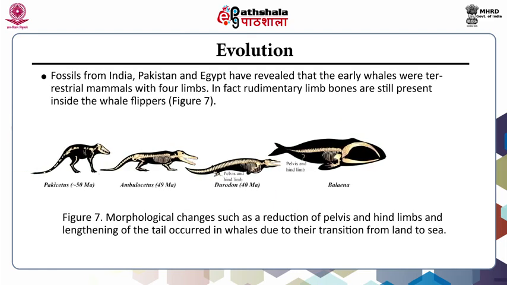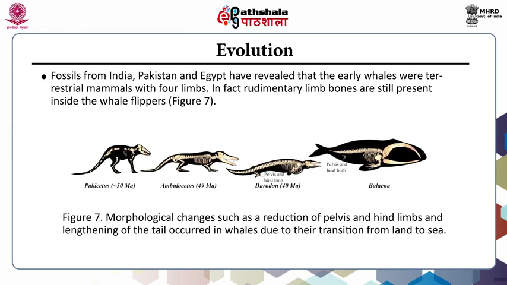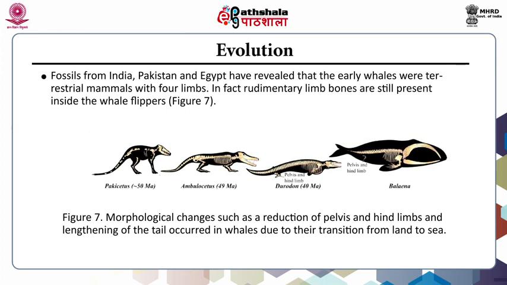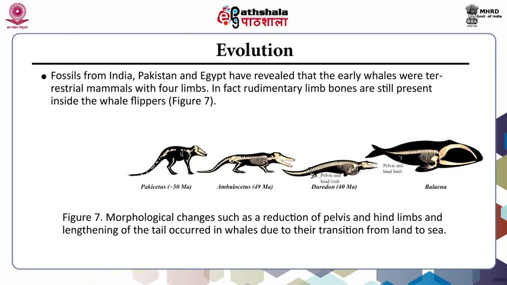Fossils from India, Pakistan and Egypt have revealed that the early whales were terrestrial mammals with 4 limbs. In fact, rudimentary limb bones are still present inside the whale flippers. So, all this information regarding the evolution of species can be obtained through the fossils.